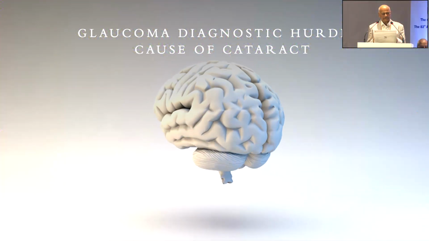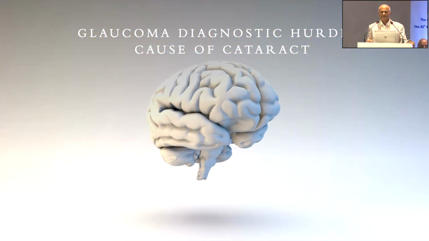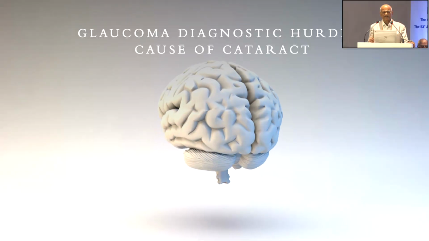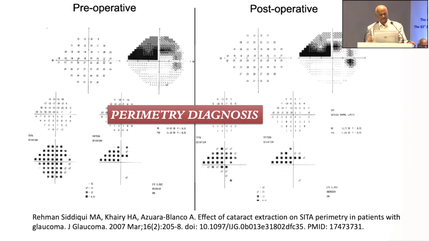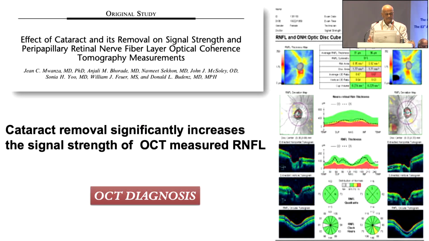Then the glaucoma diagnostic hurdles caused by the cataract. Because of the cataract, there are so many hurdles in the diagnosis of glaucoma. You can see the perimetry diagnosis. On your right side, the preoperative and postoperative changes in the field. Cataract removal significantly increases the signal strength in OCT, and the measurement of the RNFL is better when you remove the cataract.